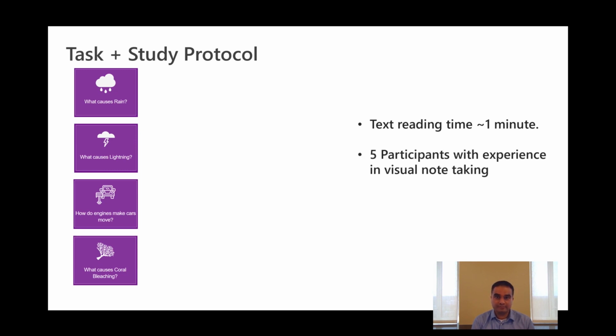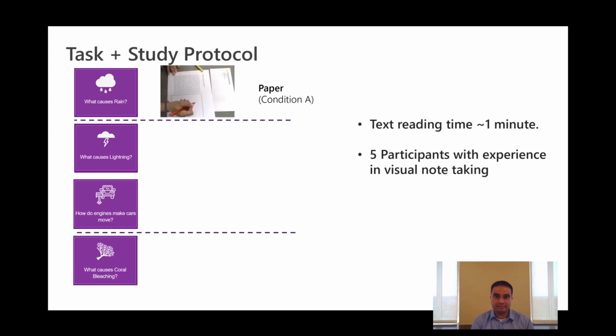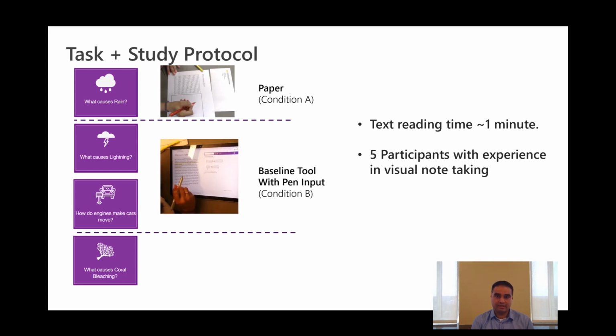We recruited 5 participants with experience in visual note-taking, and we asked them to read the text and construct causal diagrams from the explanations. We used an ABA study protocol in which participants first used pen and paper for the text about rain. Then they used the baseline version of texSketch, which implemented features similar to LiquidText using pen and ink interactions. Finally, they returned to the paper condition for the text about coral bleaching.